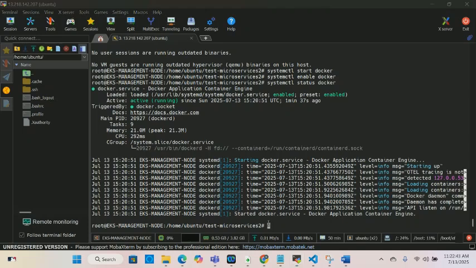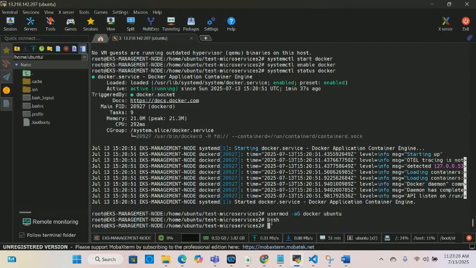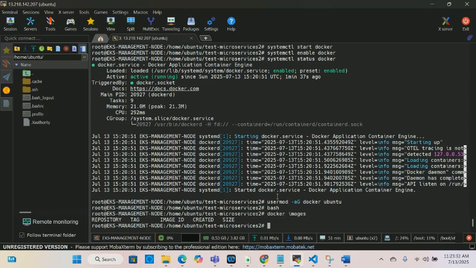Make Docker a user too. So we're going to do usermod -aG docker, and press enter, and then do bash, and we can do docker images. We have installed Docker.